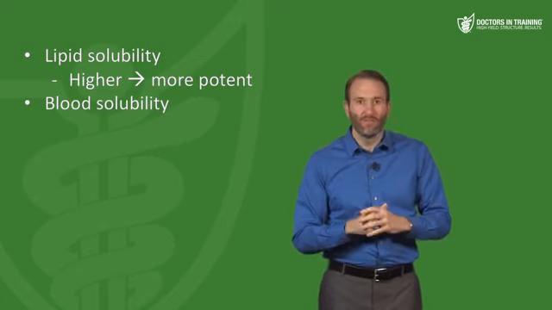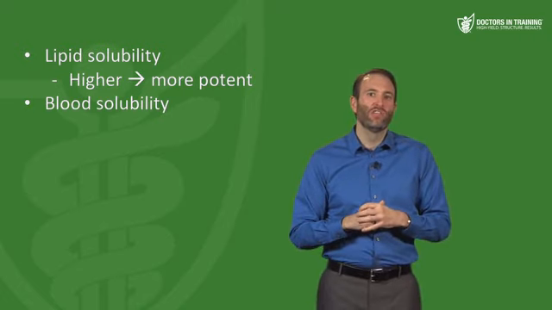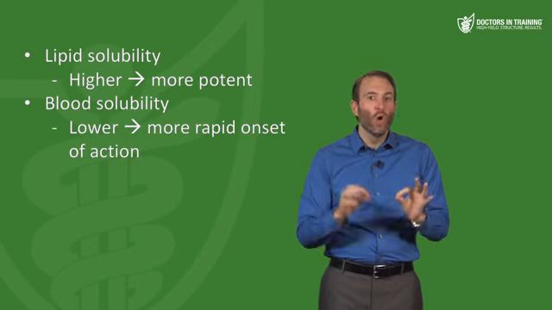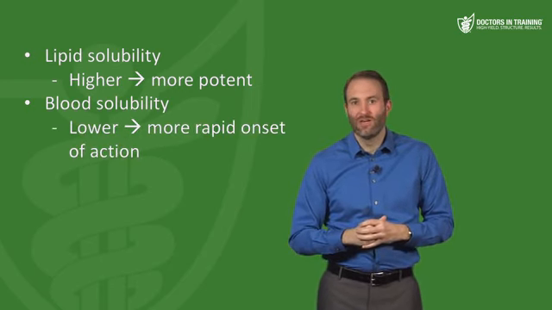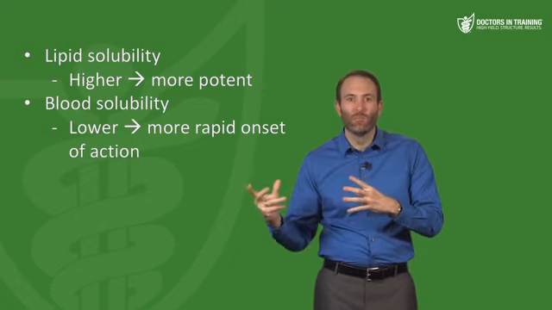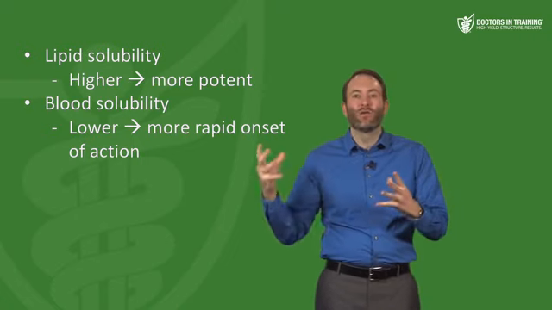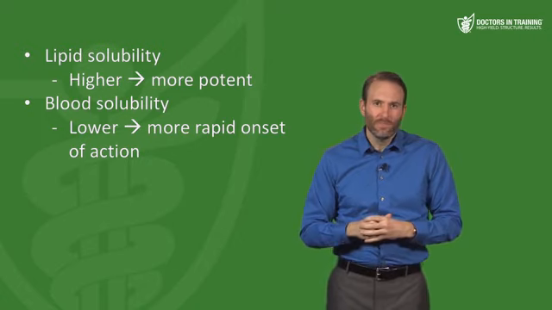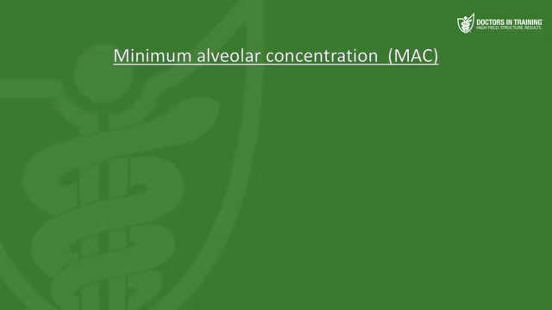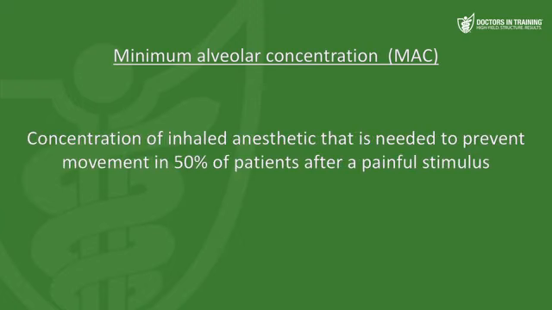Now, blood solubility affects the amount of time it takes for a drug to start working, and drugs with low blood solubility will have a rapid onset of action. So I think of this as not getting stuck in the blood or getting mixed in with the blood, being able to move out of that blood into the brain more easily. And then the next concept to discuss very briefly is the MAC, the minimum alveolar concentration. So the MAC is the concentration of inhaled anesthetic that is needed to prevent movement in 50% of patients after a painful stimulus. So how much does it take to get 50% of those people to be knocked out? All right, so now let's use these concepts and look at some inhaled anesthetics.